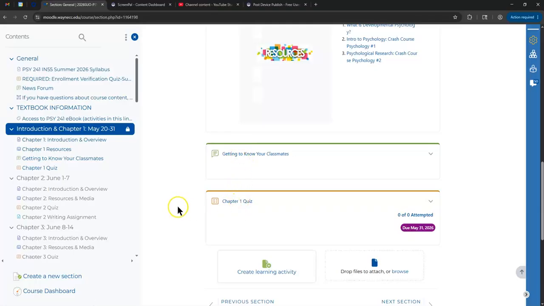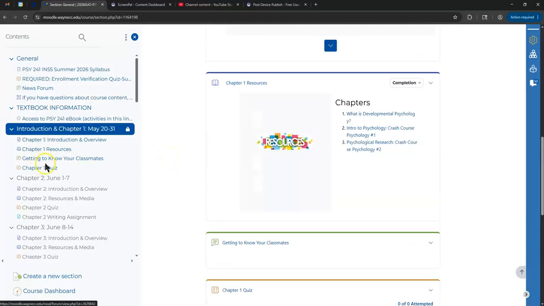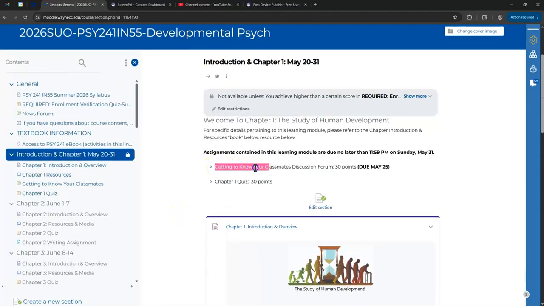The course format's pretty consistent. Every chapter, you'll have a chapter quiz. Every other chapter, roughly, you'll have a written assignment. This first discussion forum, I don't really count as a written assignment, even though it is. The first real written assignment will start in Chapter 2, and I'll go over that.